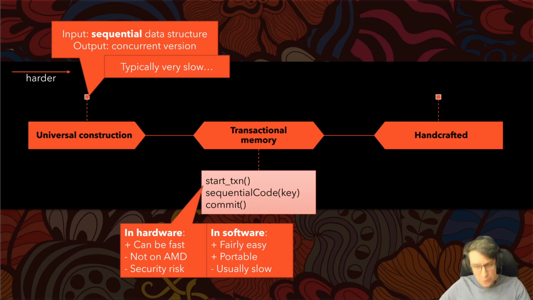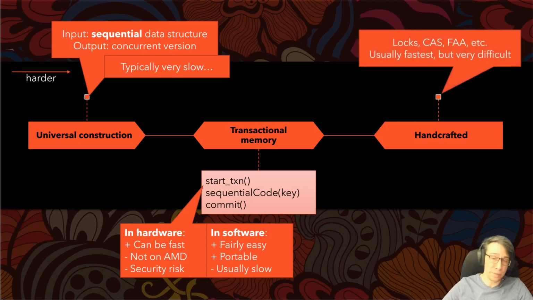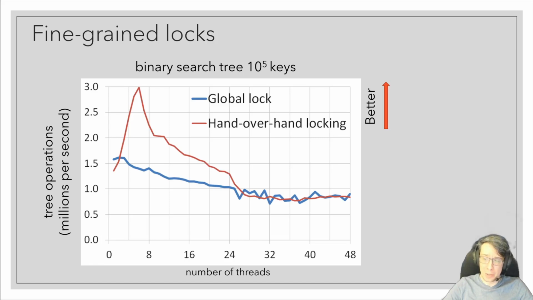At the most difficult end of the spectrum you have, well, handcrafted data structures, which encompass both fine-grained locking ones and lock-free ones. And lock-free ones are probably so complicated that you don't want to pursue a fully lock-free approach. To make your job slightly easier, you might try using locks. And if you've never used locks before, you might think, like I did years ago, that a straightforward hand-over-hand locking implementation of a data structure would give you at least tolerable performance.